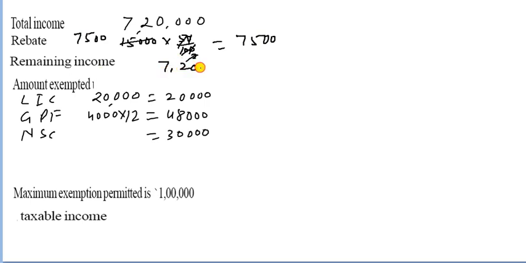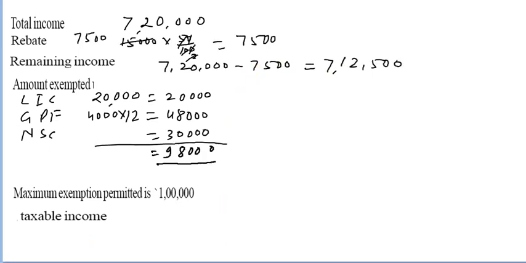So remaining income is 7,20,000 minus 7,500. So you can do the minus. How much is left? It is 7,12,500 after subtracting this.